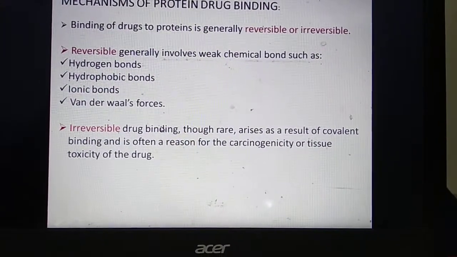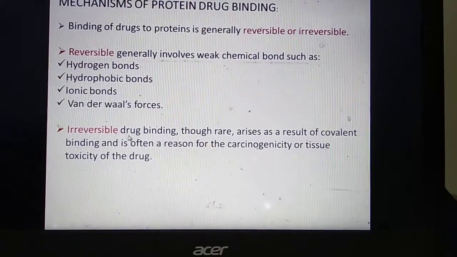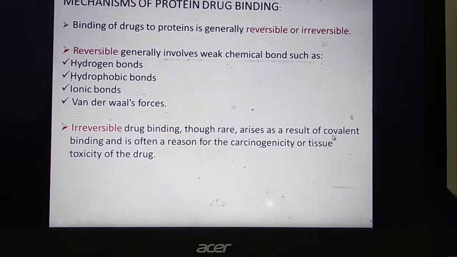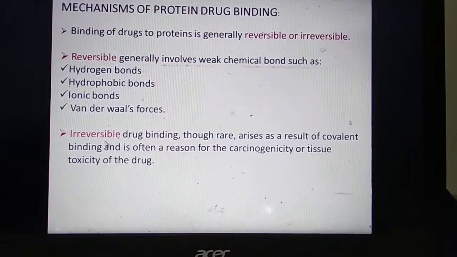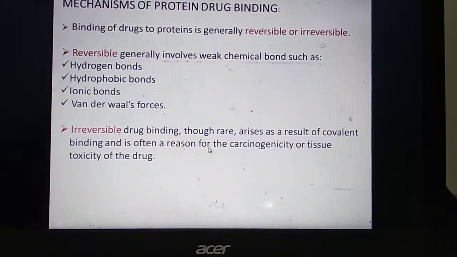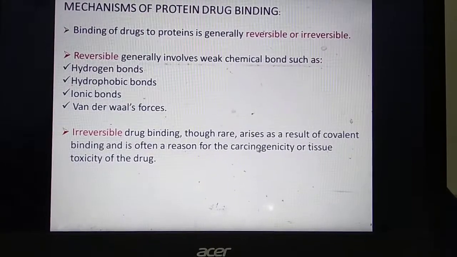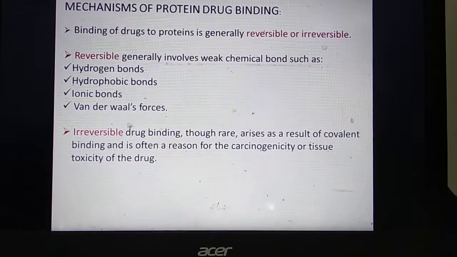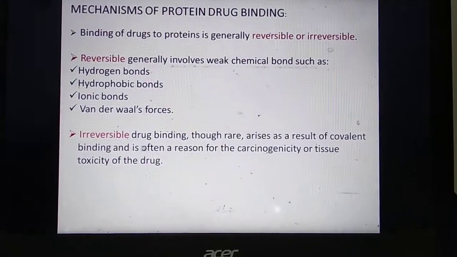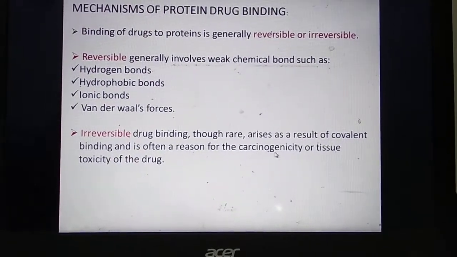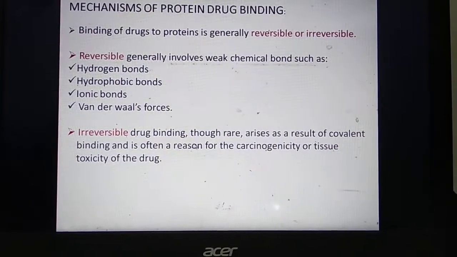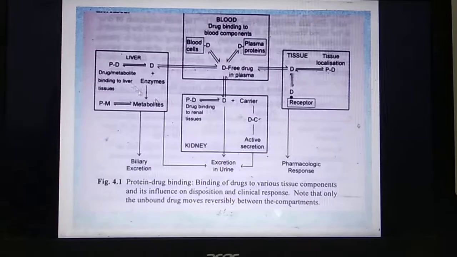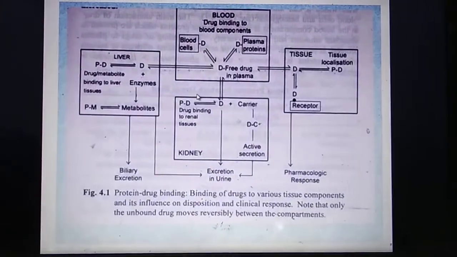In case of irreversible drug binding, although it is seen very rarely, it arises as a result of covalent binding between the drug and the protein, and it is often a reason for the carcinogenicity or tissue toxicity of the drug. If irreversible drug binding has taken place, then it will lead to carcinogenic effects and the drug will remain bound to that tissue. Next is how the mechanism of the drug movement takes place.